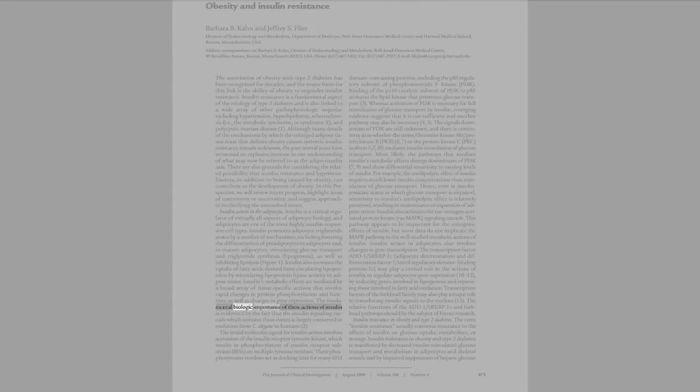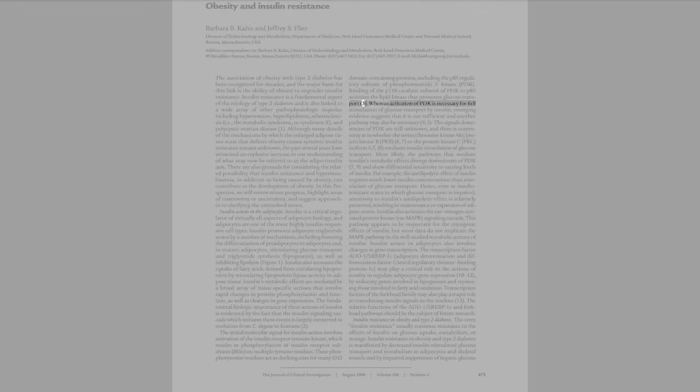The fundamental biologic importance of these actions of insulin is evidenced by the fact that the insulin signaling cascade which initiates these events is largely conserved in evolution from C. elegans to humans. 2. The initial molecular signal for insulin action involves activation of the insulin receptor tyrosine kinase, which results in phosphorylation of insulin receptor substrates, IRSs, on multiple tyrosine residues. These phosphotyrosine residues act as docking sites for many SH2 domain containing proteins, including the p85 regulatory subunit of phosphoinositide 3-kinase, PI3K. Binding of the p110 catalytic subunit of PI3K to p85 activates the lipid kinase that promotes glucose transport.